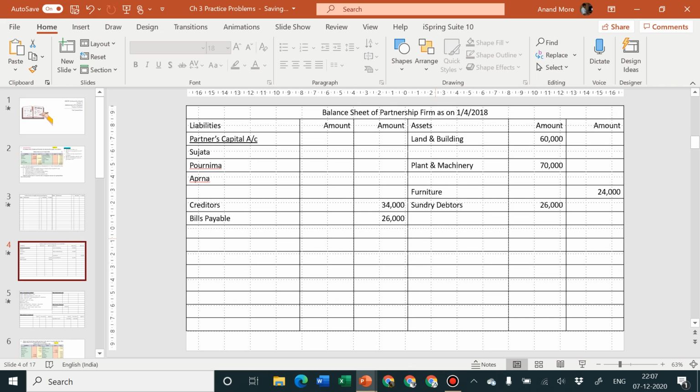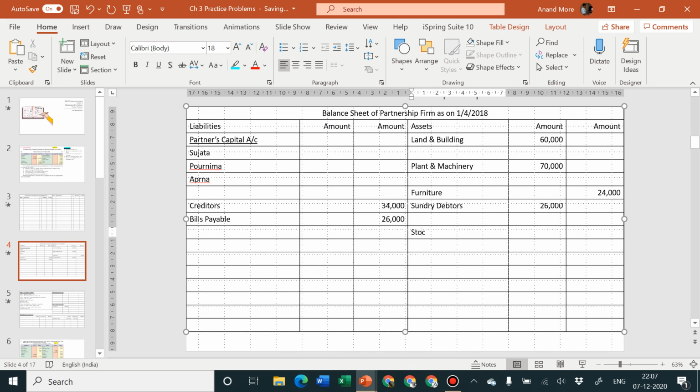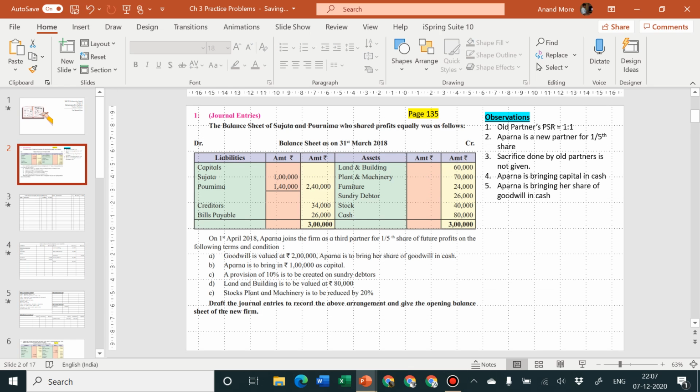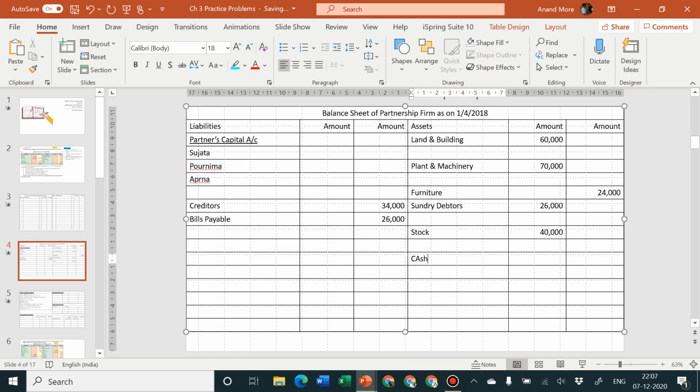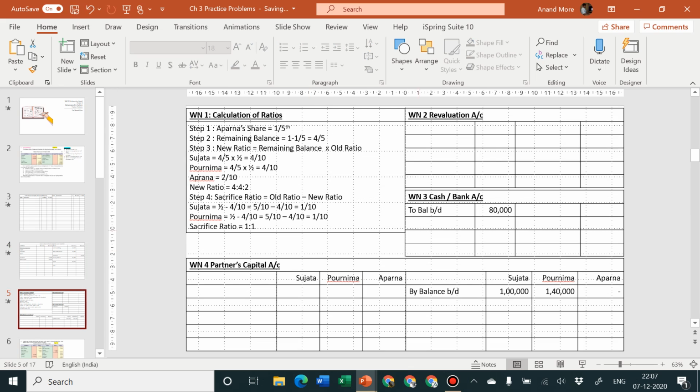So I'll write here stock. After leaving one line for adjustment of debtors, I'm going to write stock 40,000 in the inner column. And then there is cash. Cash account we have already transferred to its separate account, so there is no tension. We are just going to write the name of cashier. Afterwards, when we close this working note of cash or bank account, whatever is the closing balance of cash or bank account will come in our balance sheet.